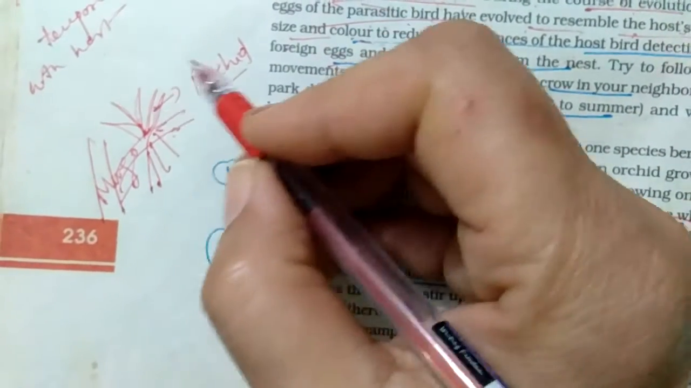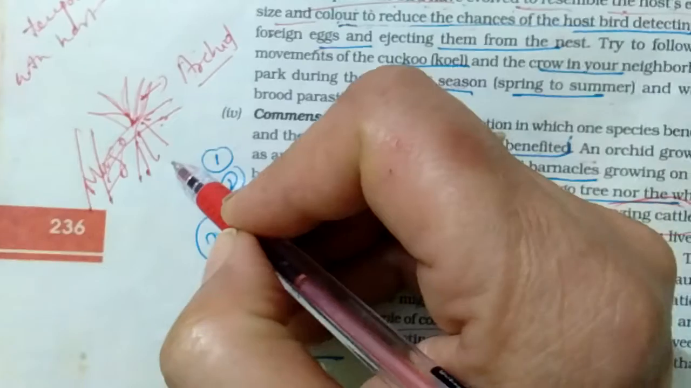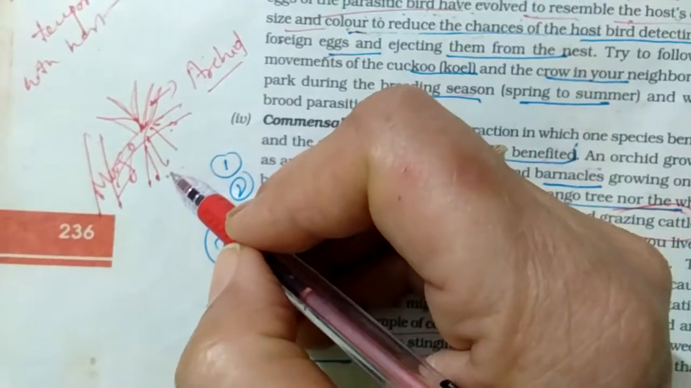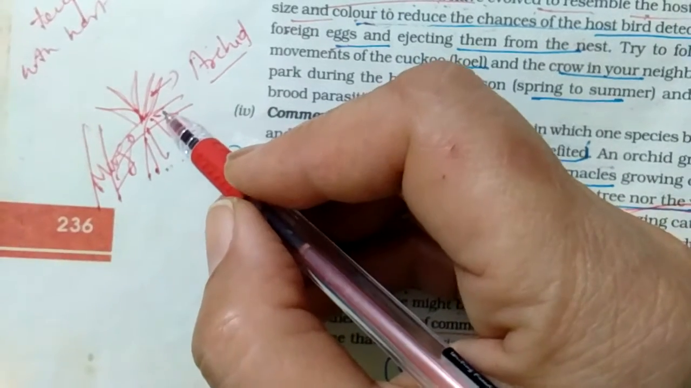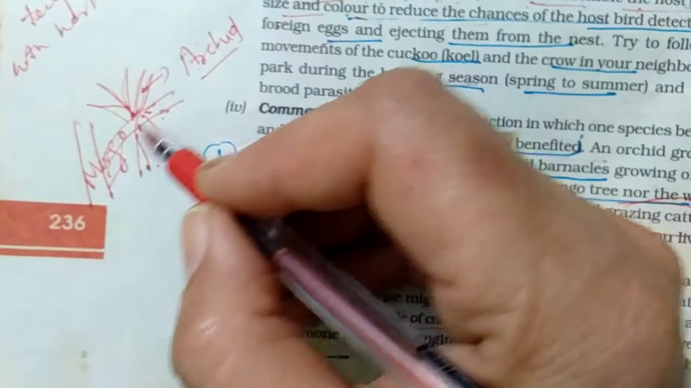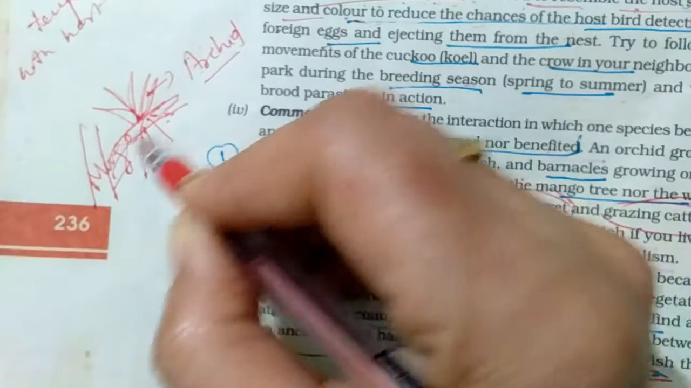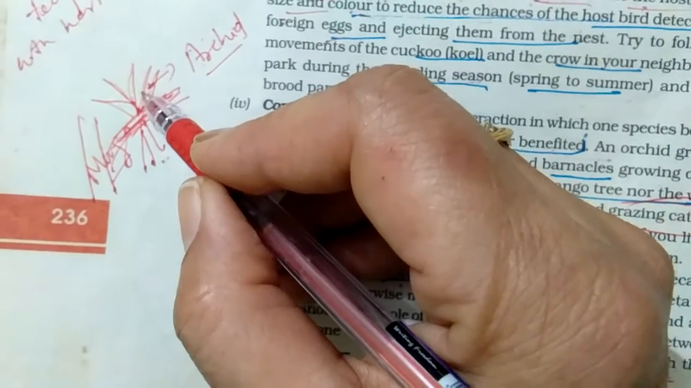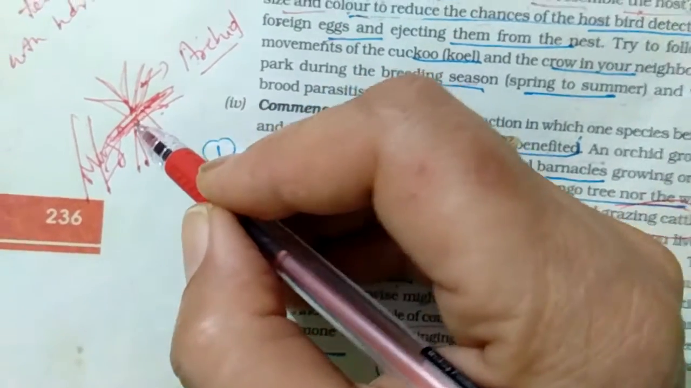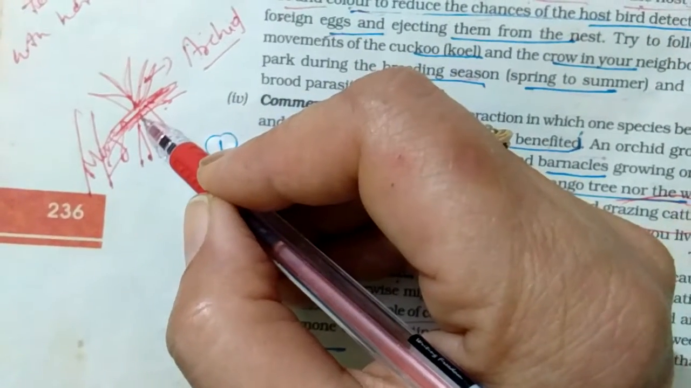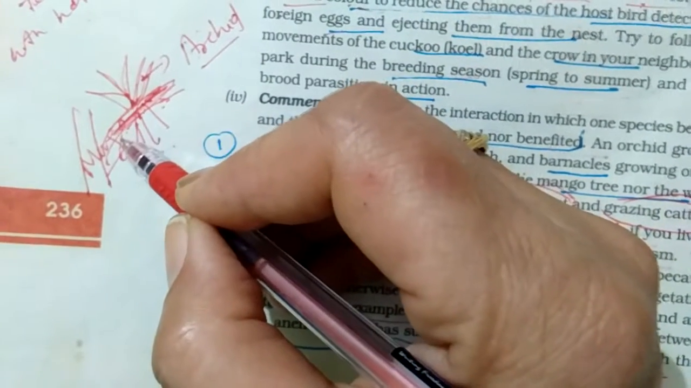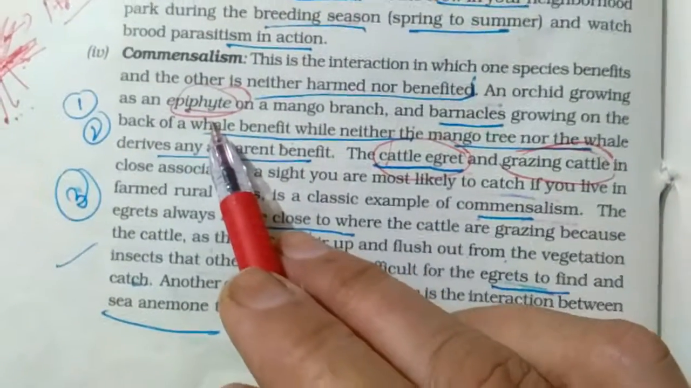It is green in color, it is preparing its own food, and its roots are hanging, absorbing water and moisture from the air, so it is neither absorbing water nor food from the plant over which it is getting attachment. So in this the epiphyte is benefited because it is getting attachment, but it is not harming the mango branch. The mango is not harmed, not benefited, but the epiphyte is benefited. So this is one example, the epiphyte.